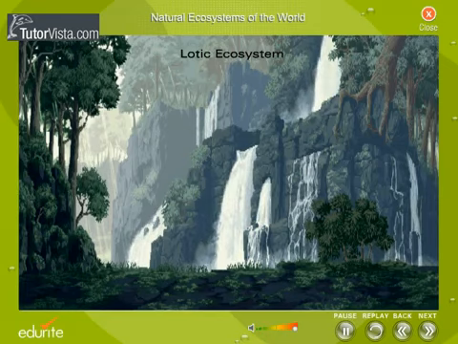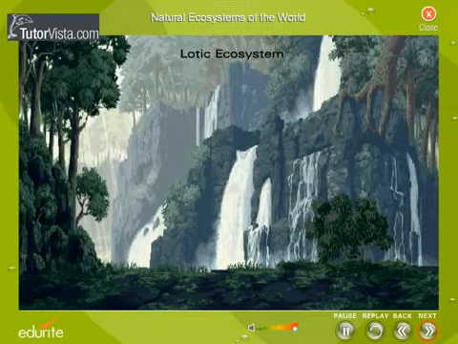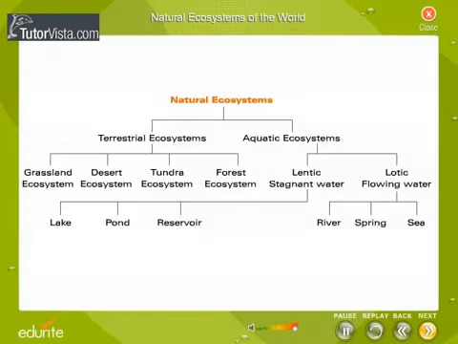Photosynthetic plants play a minor role in the food chains here. A large fraction of the energy available for a consumer is brought from the land, for example, in falling leaves. Now, we will move on to terrestrial ecosystems. There are four major terrestrial ecosystems.